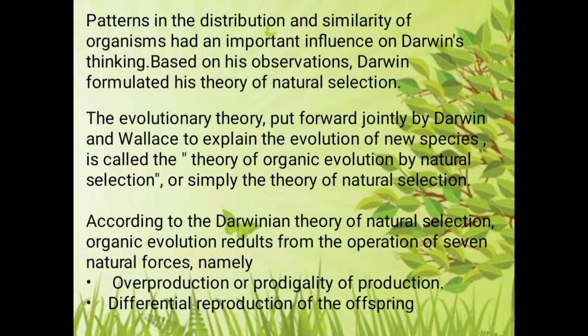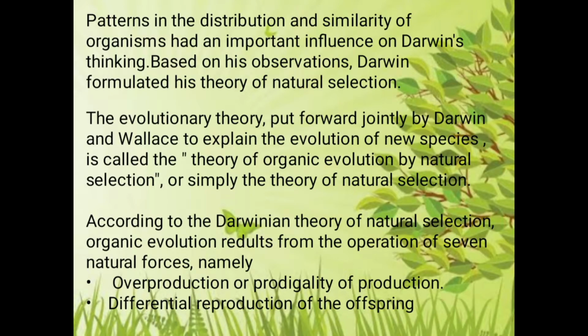Along with Wallace, he explained the evolution of new species, and it is called the theory of organic evolution by natural selection, or simply the theory of natural selection. According to this theory, organic evolution results from the operation of natural forces.